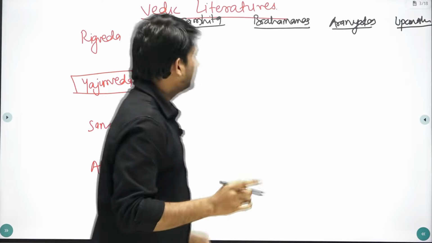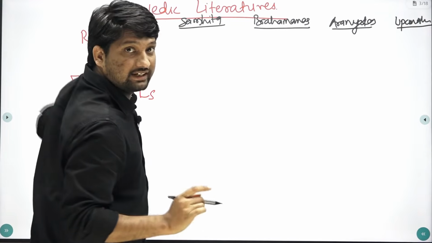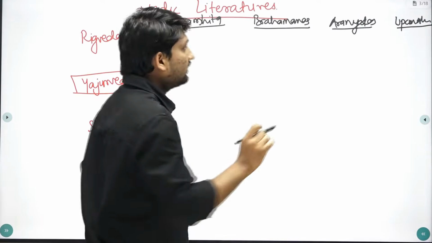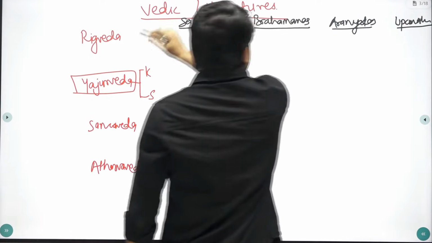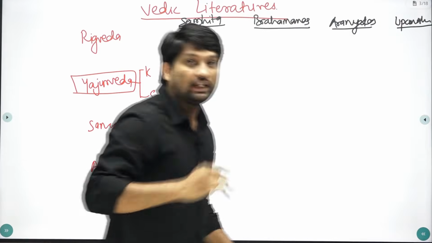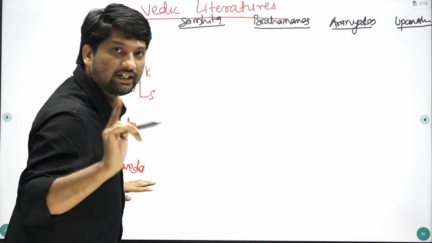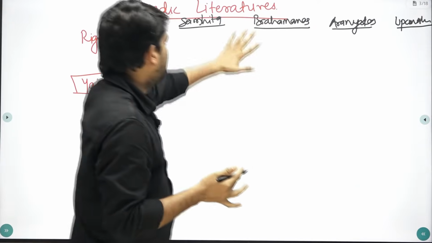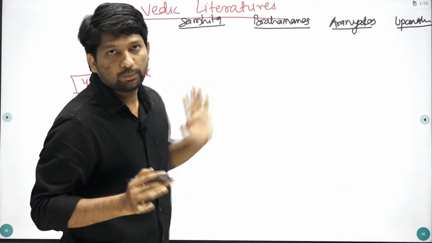So remember, there are Rigvedic Samhita, there are Brahmanas of Rigveda, there are Aranyakas of Rigveda and Upanishad of Rigveda. So each Veda is again divided into 4 different types of text. Which are these? Samhita, Brahmanas, Aranyakas and Upanishad.